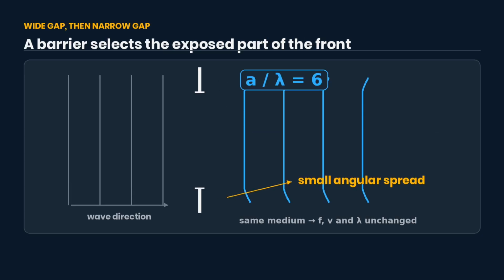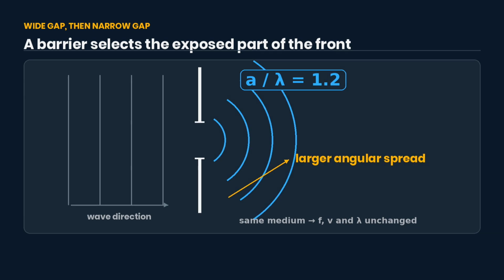Now insert a barrier. The covered part cannot contribute to the transmitted wave, while every exposed point across the gap does. A wide gap retains a long, nearly straight middle, with curvature near the edges. A narrow gap leaves a much more strongly curved outgoing front.